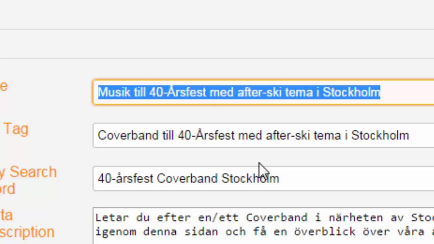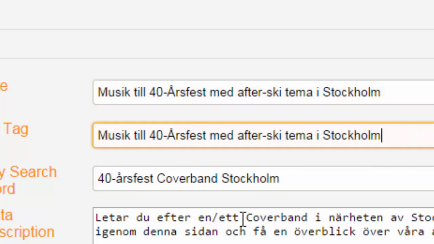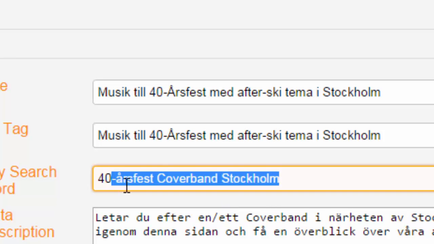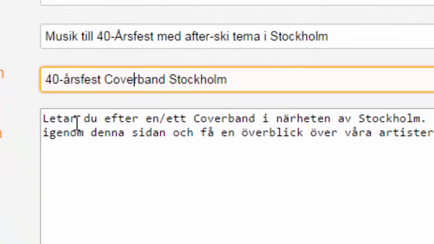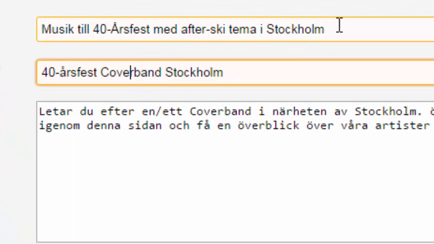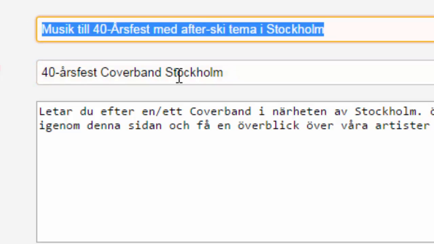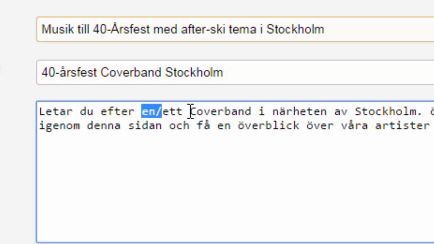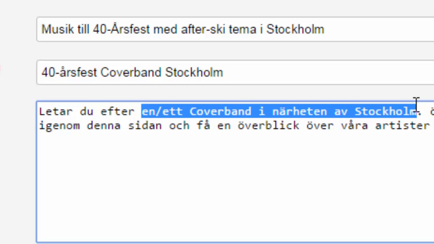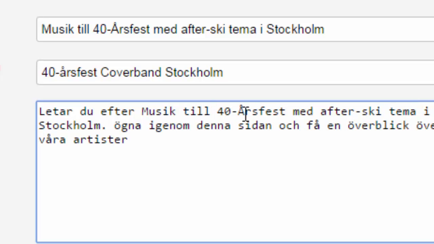So now you can see this is very, very unique. And now you don't have to think about keywords, don't just leave that as it is, because that's actually not very important. So maybe I could just take this and I will say leder du efter musik til 40-årsfest med afterski tema i Stockholm.